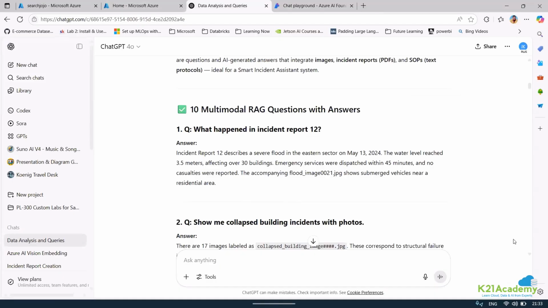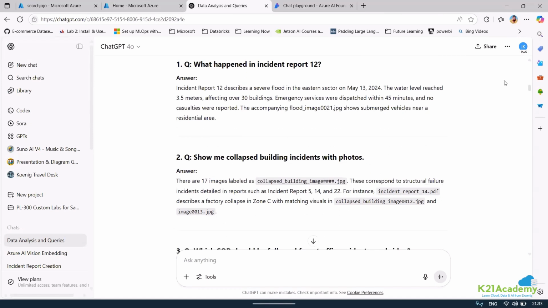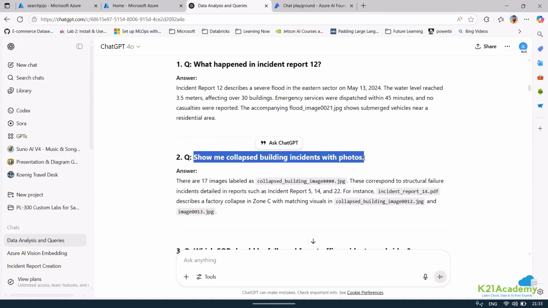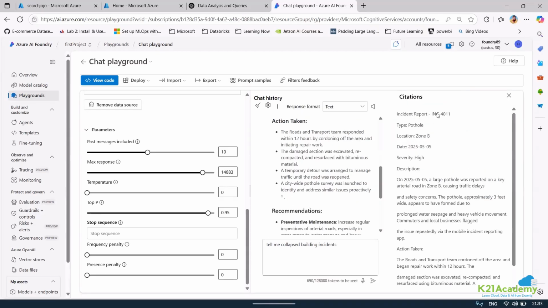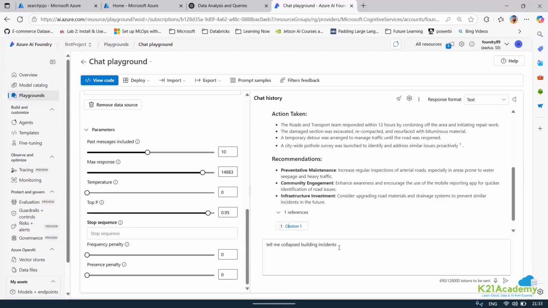Now, if I ask this kind of question, my question is very simple: show me collapse building incident with photos. Actually, it cannot show because it has not captured the photo, to be very frank. It is not an image retrieval system, right? So rather than show me, I'll just say, tell me about collapse building insurance. Now, to the surprise, just see the reference here. The reference is the incident report, which is a fit because I asked about the incident. But here I am asking about collapse building.